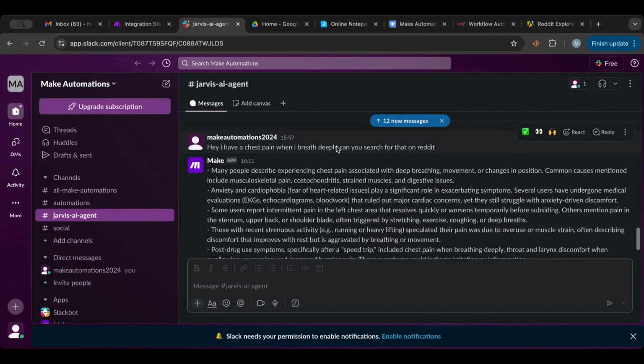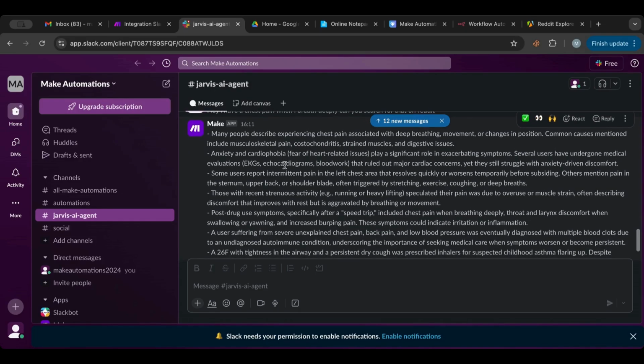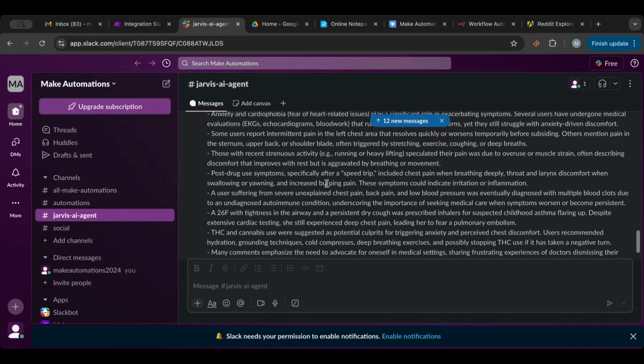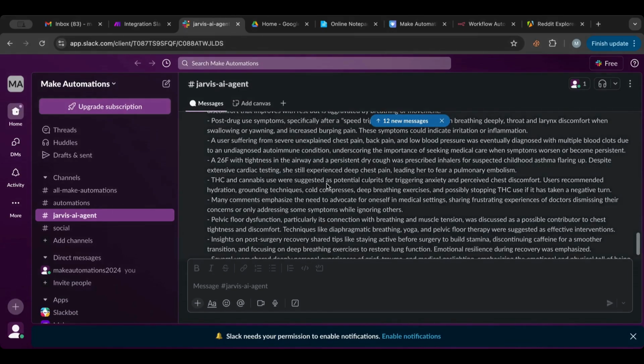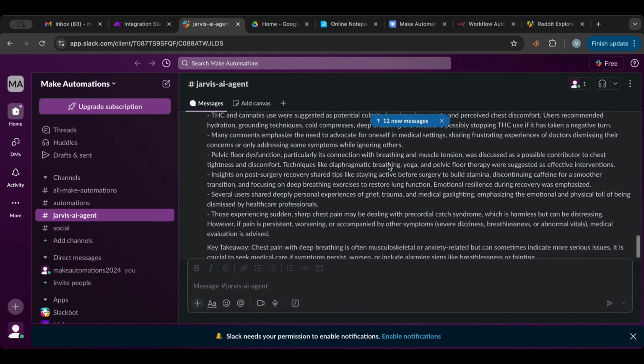Okay. So many people describe experience adjustments such as deep breathing, movement, and changes in common causes mentioned in the anxiety. Some users report intermittent pain in the left chest. Those with recent... Many comments emphasize the need to advocate for oneself in medical settings, sharing frustrating experiences with doctors dismissing their concerns.